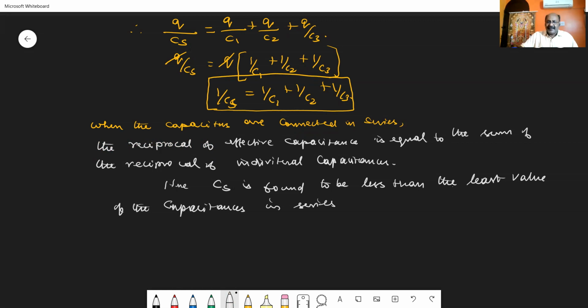Another way we can say, CS is found to be less than the least value of the capacitance in the combination. Are you able to understand what I have told here? This is called series combination.